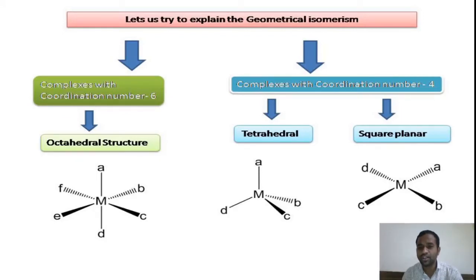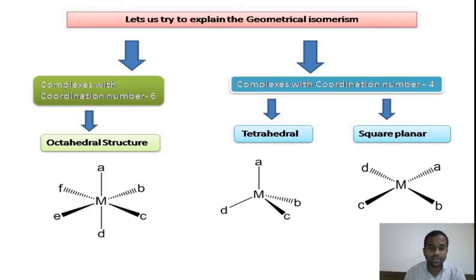A is adjacent to the D ligand, right? Now if you exchange the A and B in this complex, what happens? A will become opposite to the D ligand. Therefore there is a difference in the spatial arrangement. Therefore we can say that in square planar complexes there is geometrical isomerism, because here there is a possibility to get a change in the spatial arrangement after the interchange of two ligands, right?